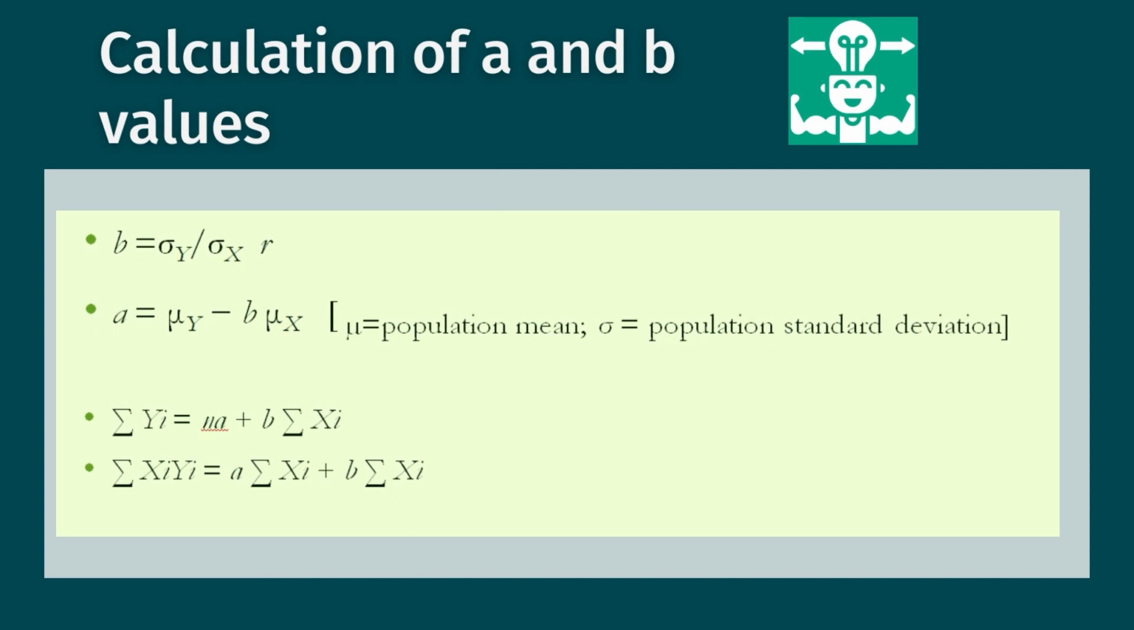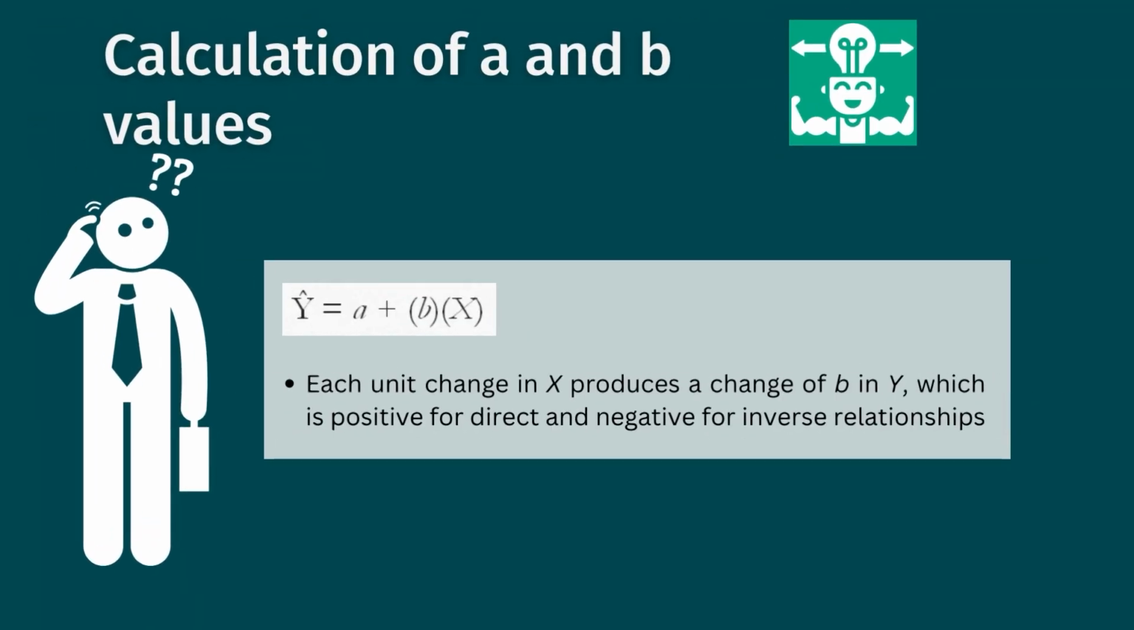And what does it mean? What does the formula indicate? It indicates that each unit change in X produces a change of B in Y. So, this value will be positive if the relationship is positive, that is, the correlation is positive and direct, and the same value will be negative if the correlation between the two variables is negative or inverse.